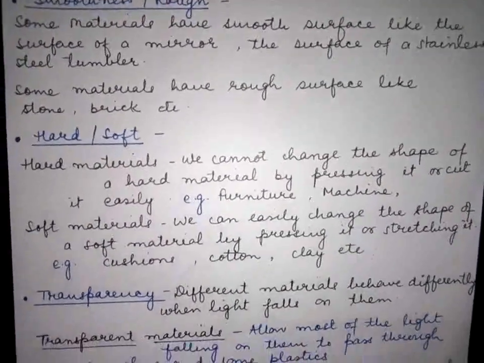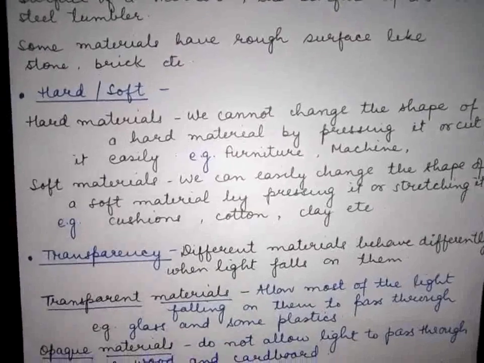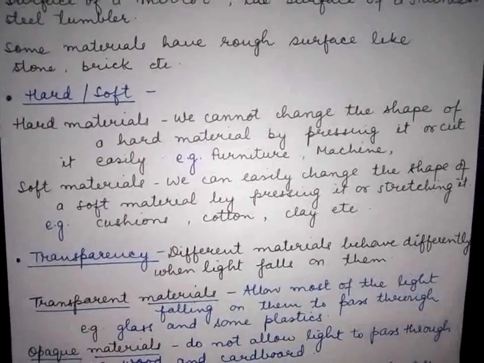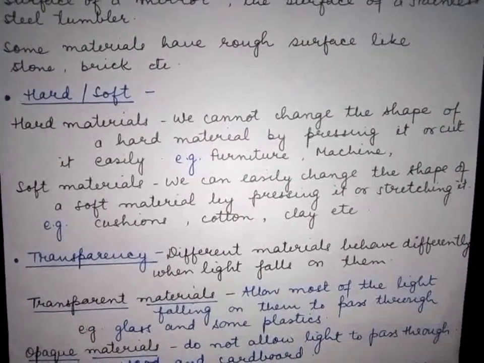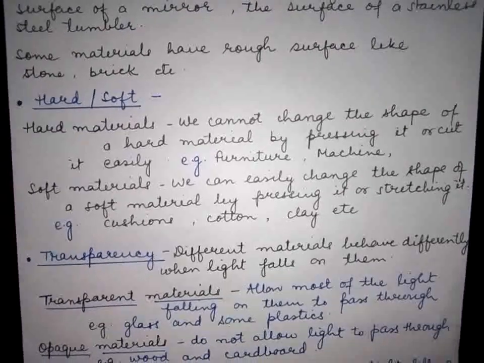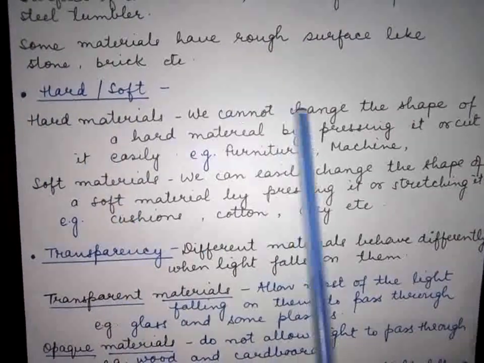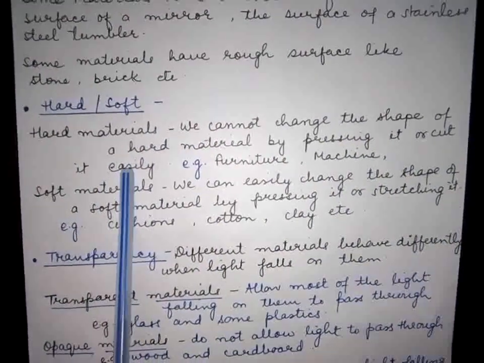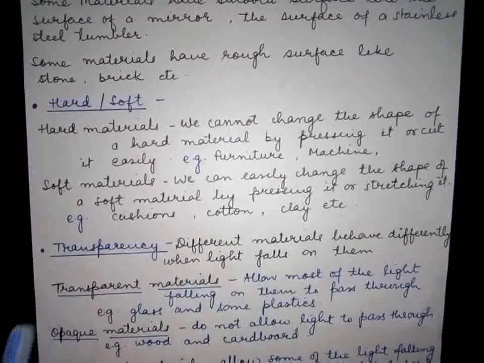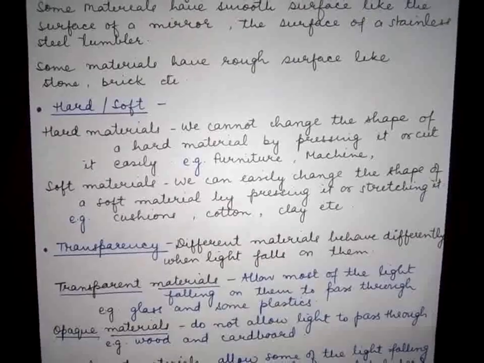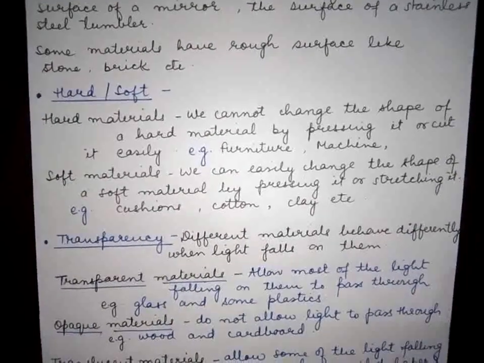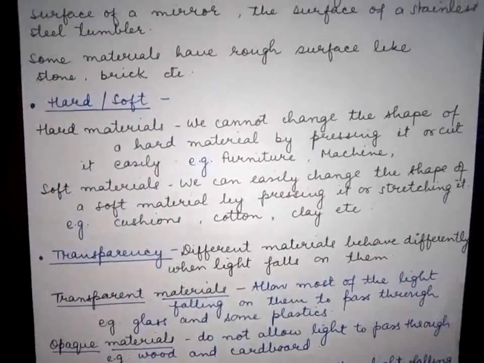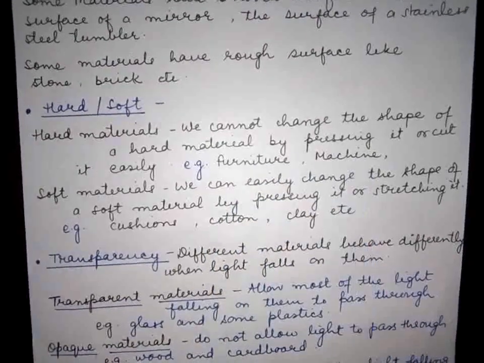Now another way is hardness and softness. As you know, many materials are very hard, some are very soft. On this basis also we can classify the materials. We cannot change the shape of a hard material by pressing it, or cut it easily. Means it is not easy to change the shape by pressing it or cutting it. Such materials are called hard materials, like furniture and machines.